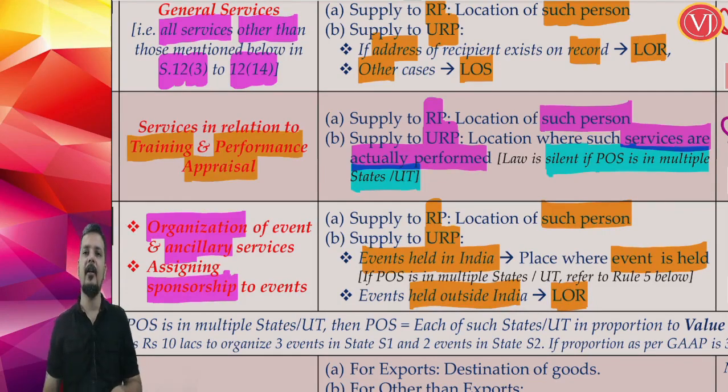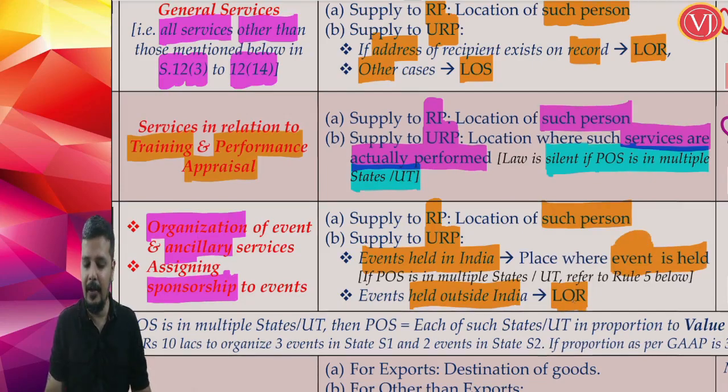So friends, understand that if the recipient is registered, answer is quite simple. It is the location of such registered recipient. If the recipient is not registered, then you have to evaluate further. If the event is in India, answer is location of event. If the event is outside India, answer is not location of event, answer is location of recipient.